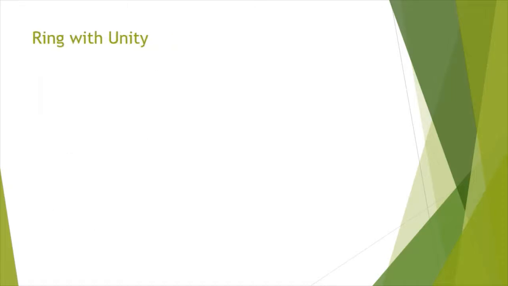Next we shall see ring with unity. Consider a ring R, plus, dot.